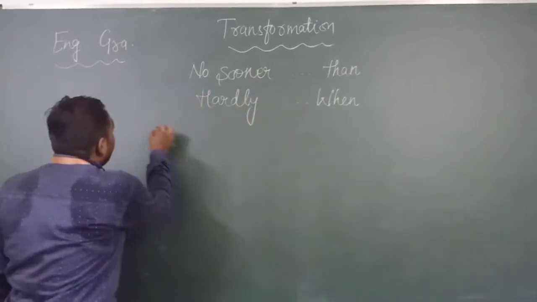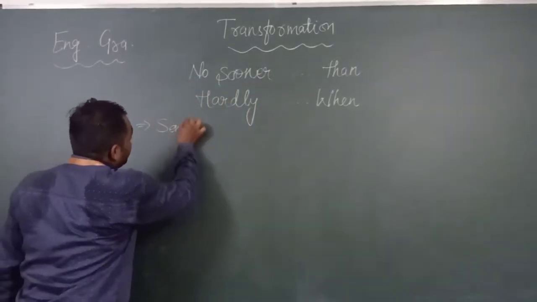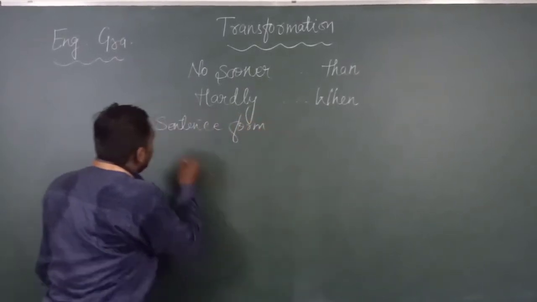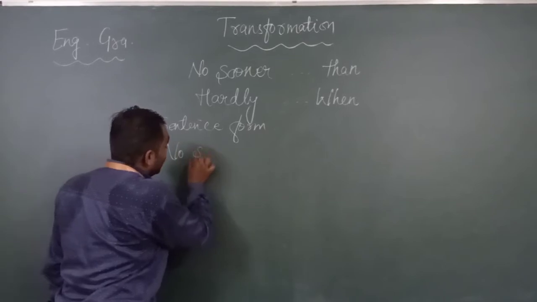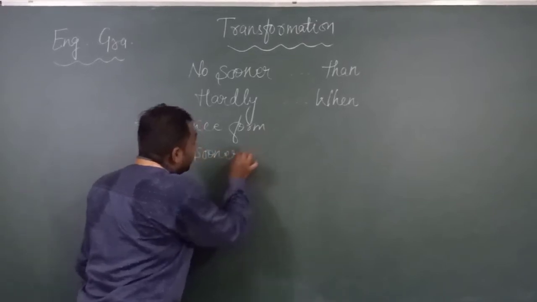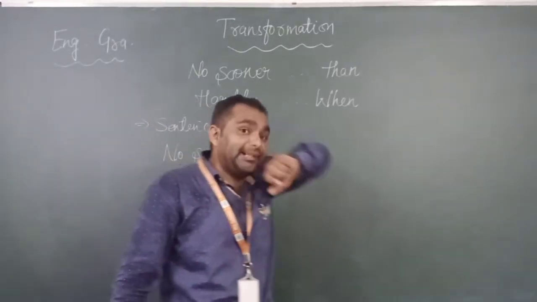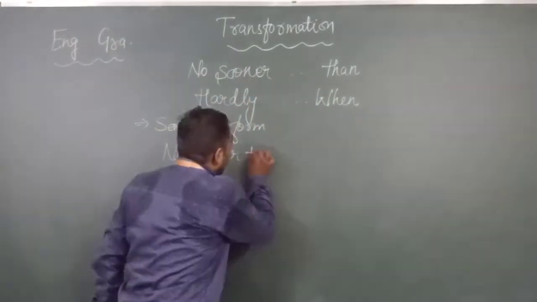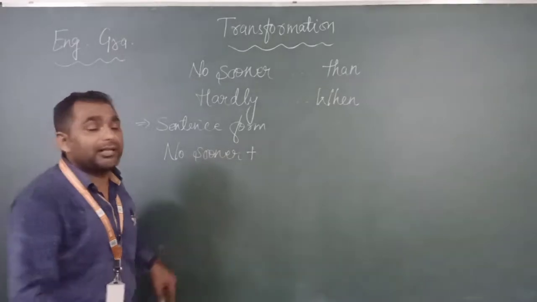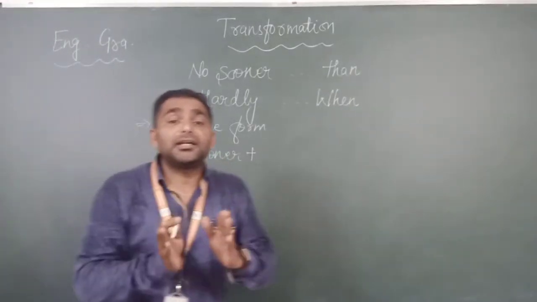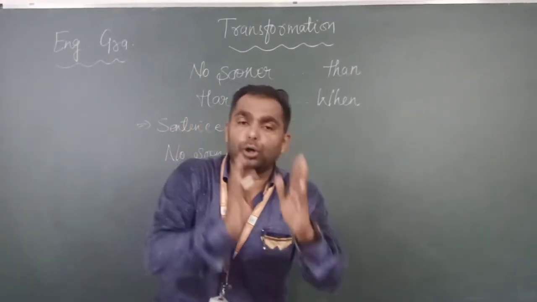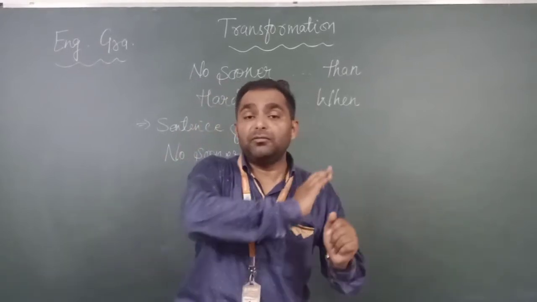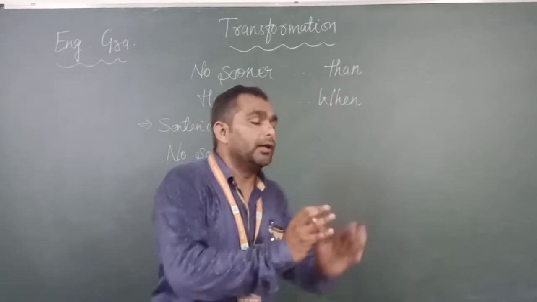For that we have a special sentence formation. Whenever we use no sooner, our sentence starts with no sooner only. After that we check whether we have any helping verb or not. If we don't have a helping verb, in place of it we use do, does and did.